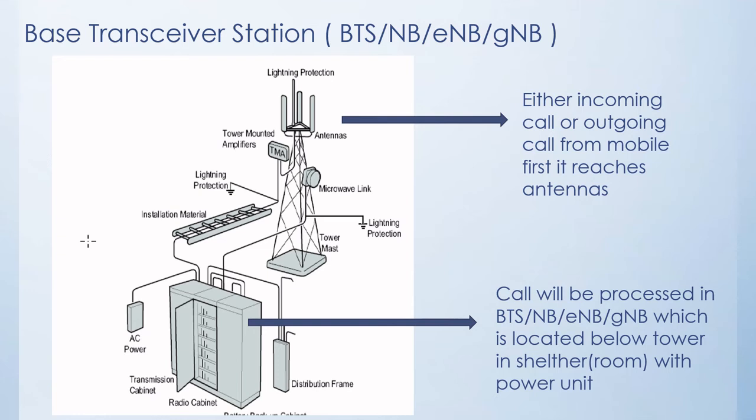When you make a call, first the call goes to the antenna, which you see like tube lights. We can see the picture of these antennas in the next slides. And from there the call reaches the base station, which is located inside the tower, through RF cables, and the call is processed and goes to the base station controller and then the mobile switching center through the microwave links that you see here.